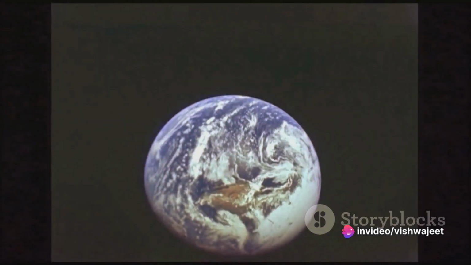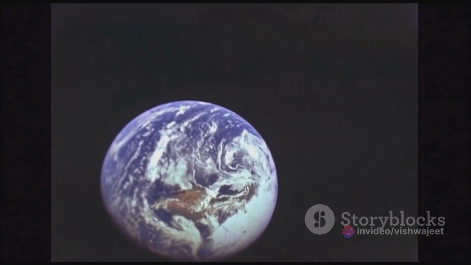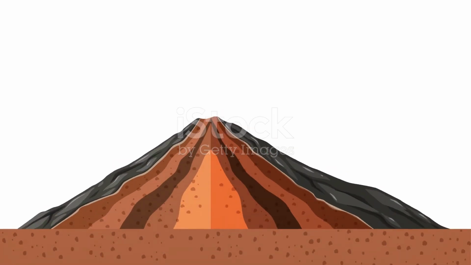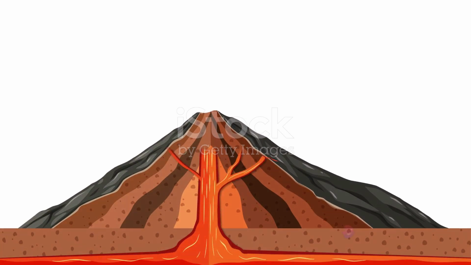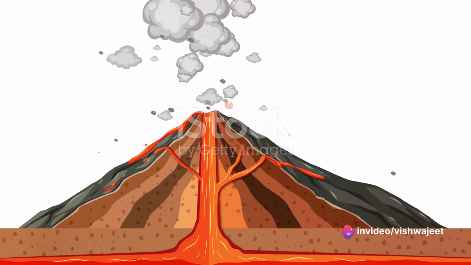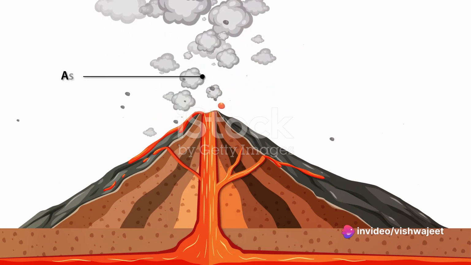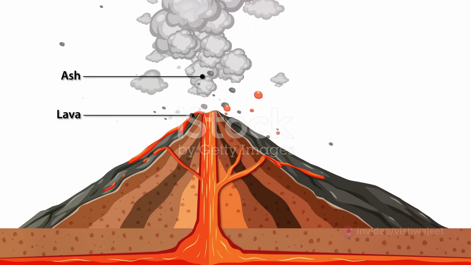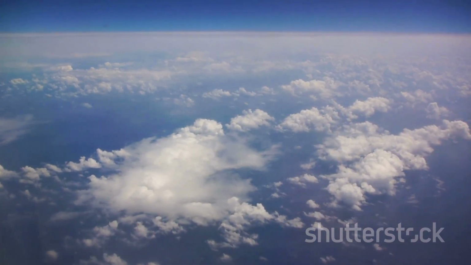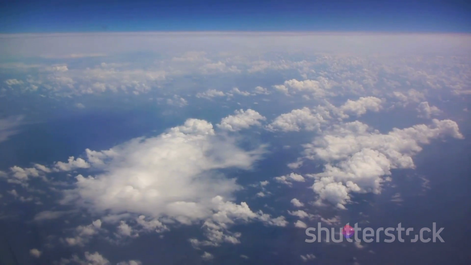Among these gases, water vapor, carbon dioxide, nitrogen, and traces of other gases were the most abundant. These gases, released by the relentless volcanic activity and impacts, didn't just vanish into the void of space. Instead, they accumulated around the Earth, held in place by the planet's gravitational pull. Over time, this accumulation of gases formed a cloak around the Earth, which we now call the atmosphere.